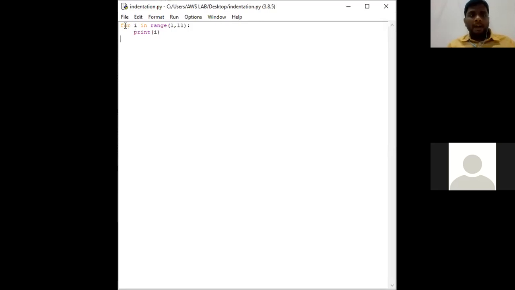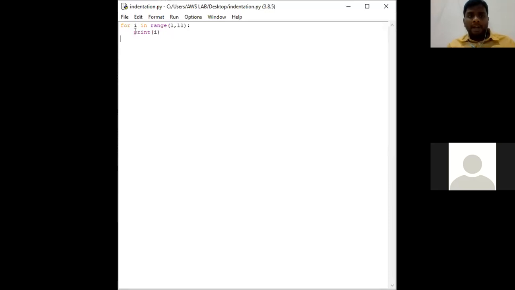It will be like this: for i in range, where i is a variable, in is a keyword, and range is a function. Suppose range of 1 comma 11. It reads from 1 to 10 only. That means the starting position will be 1. It starts with 1 and ends with 10. It checks for only 10 iterations. Even though the range function has 1 to 11, the interpreter does not read 11 iterations. It reads only 10 iterations.